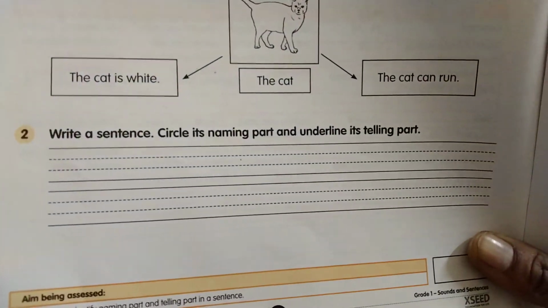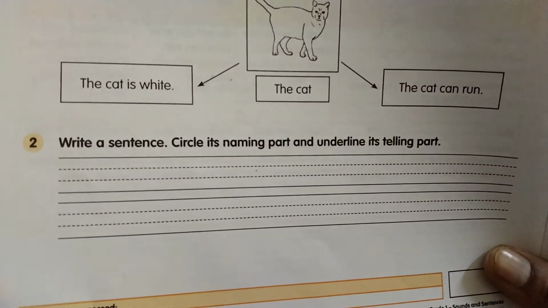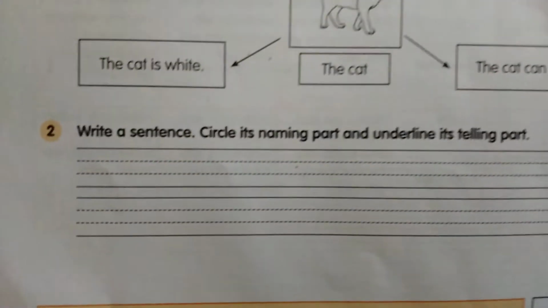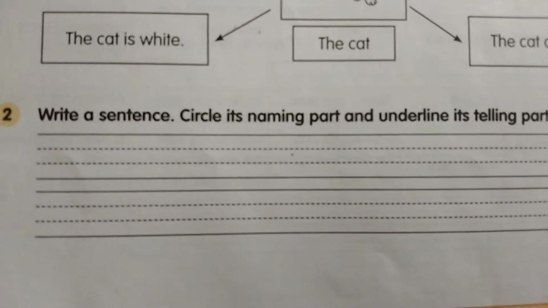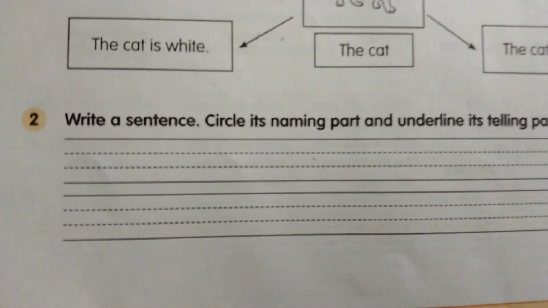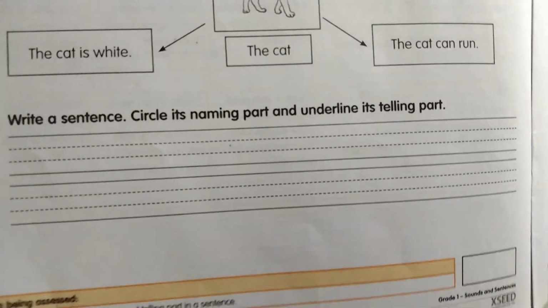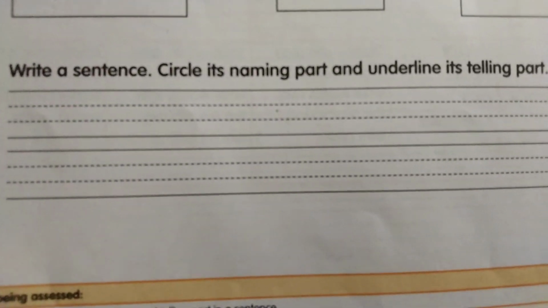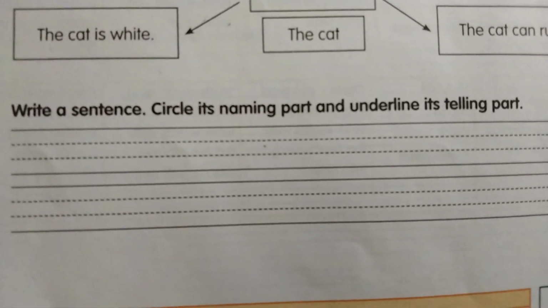Now you want to write a sentence, circling its naming part and underlining its telling part. You write your own sentence about any place or anything, using even a pronoun. Try to write two sentences, circle the naming part and underline the telling part, and send it through WhatsApp. Okay children, thank you.